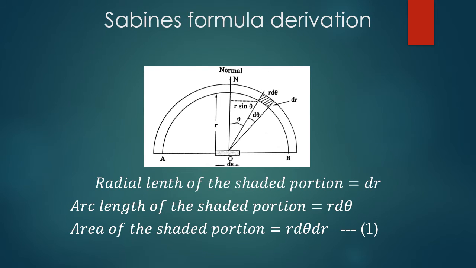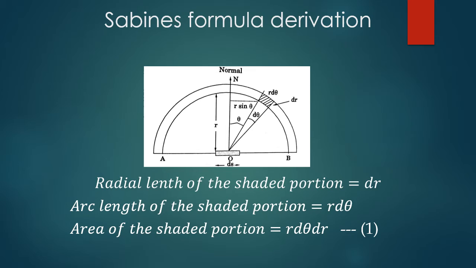We shall calculate the rate at which the sound energy is incident upon the walls and hence the rate at which the sound energy is being absorbed. Consider a small element ds on a plane wall AB in the hall as shown in the figure. It is assumed that the element ds receives sound energy.